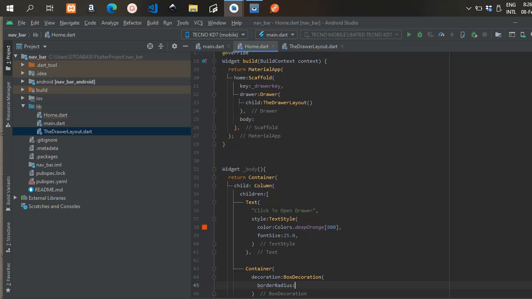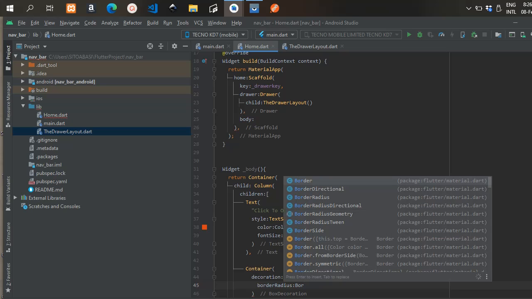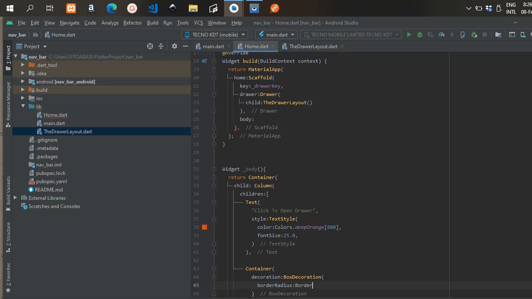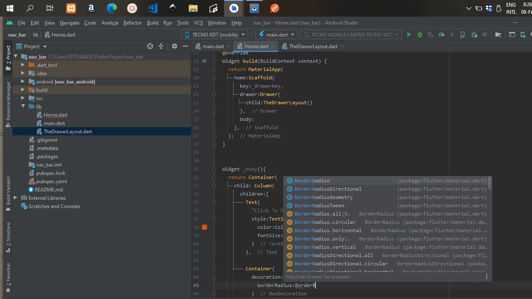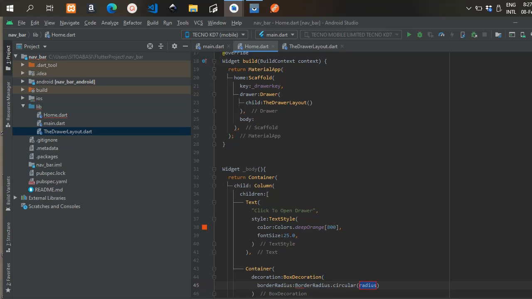Let's change this. Let's use a color so that you can see the text. We're going to use deep orange. If we use white, you're not going to see the text clearly because the container is white. So we're going to use a different color from the container. So that is it for the text.